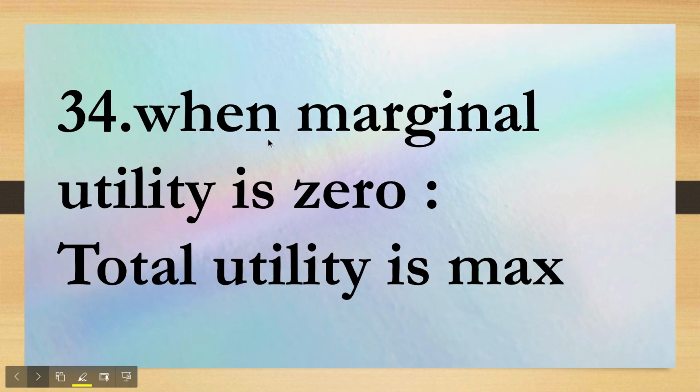Next question, when marginal utility is 0. Now again you need to have that picture of the graph in your mind. If you see, the total revenue curve is somewhat like this, and when the total revenue is at its highest point, that is the point when marginal revenue is 0. In this case they are asking for marginal utility, so the marginal utility would be 0 when total utility is maximum. So total utility is maximum would be the answer.